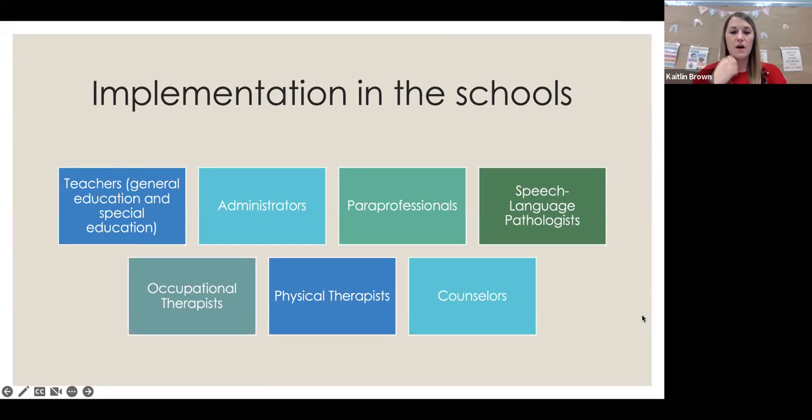So I won't go into all of this specifically. I feel like we have a pretty good understanding. At the end of the day, anyone that interacts with the student should have some sort of training and understanding in the use of AAC, okay?